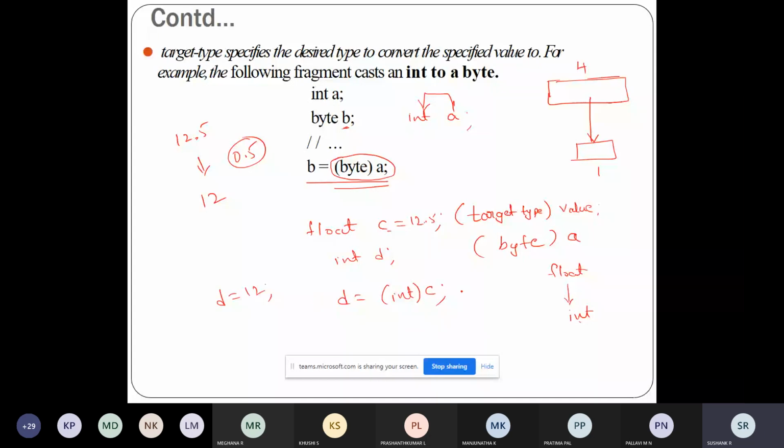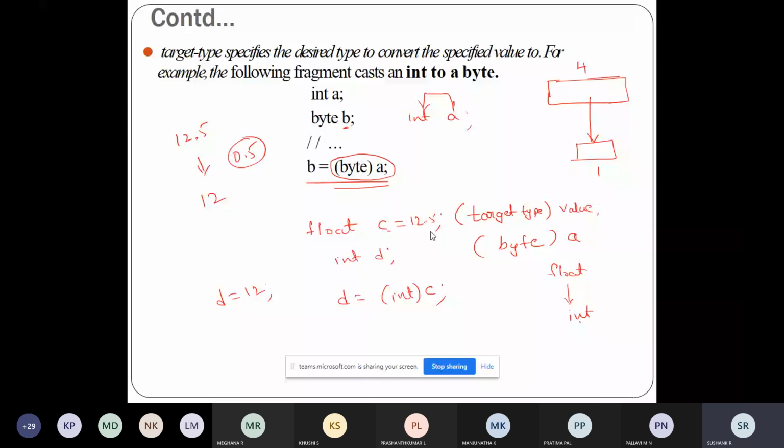So now c is being truncated, and I'm losing 0.5, the fractional part of that is lost, which we will call truncation. This is the type conversion. So one is automatic type conversion, the other one is the user performing the type conversion.